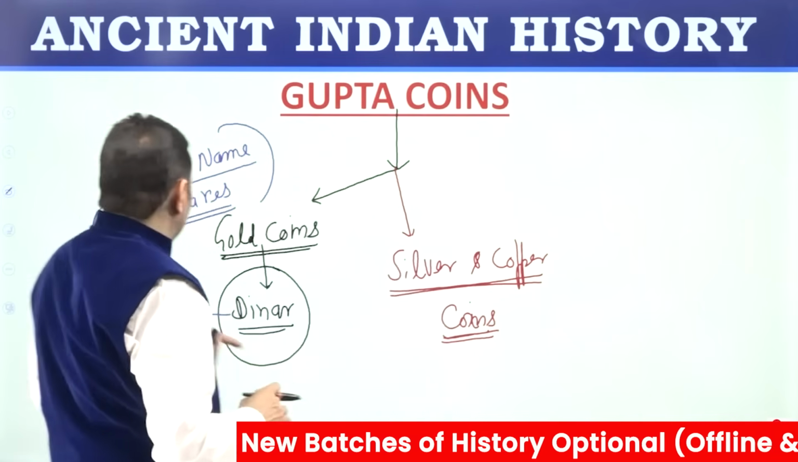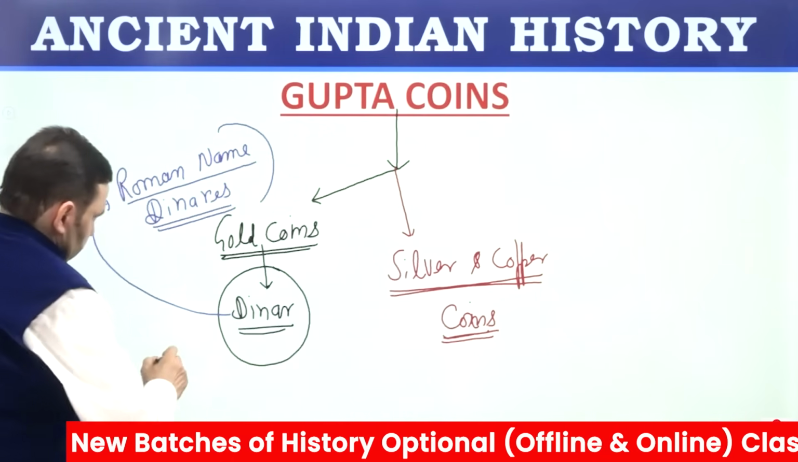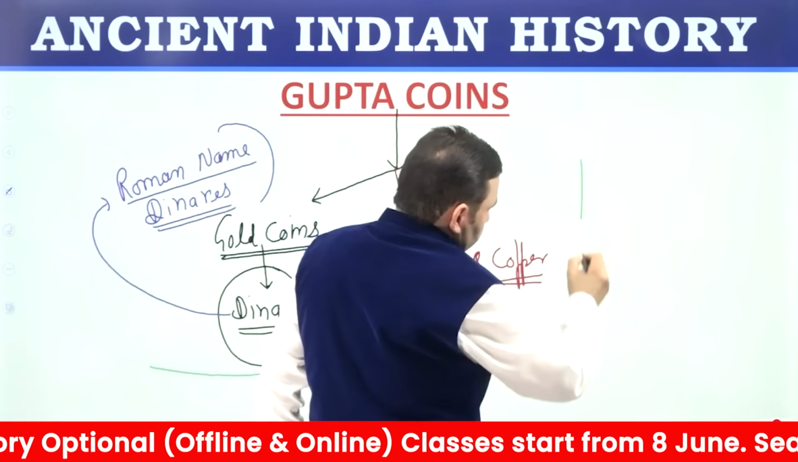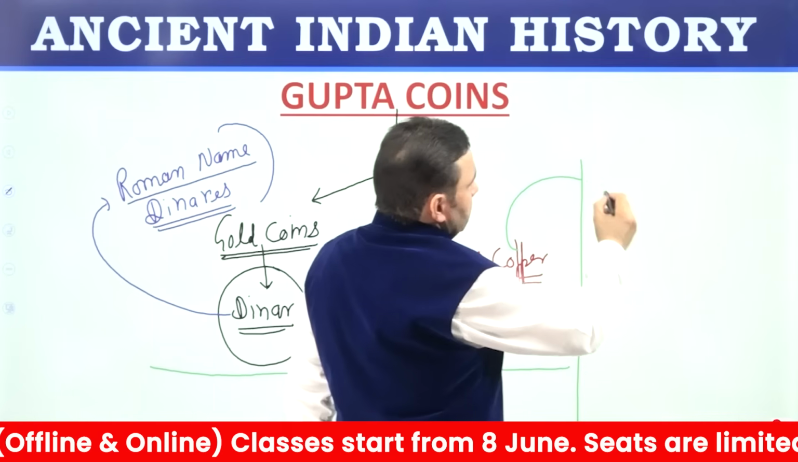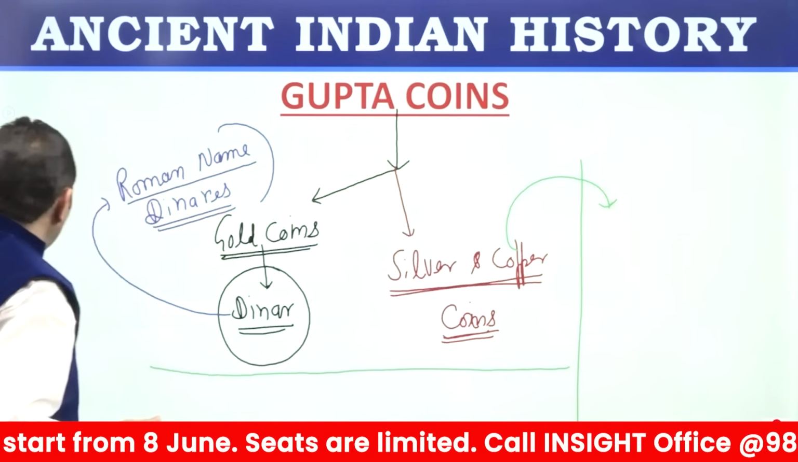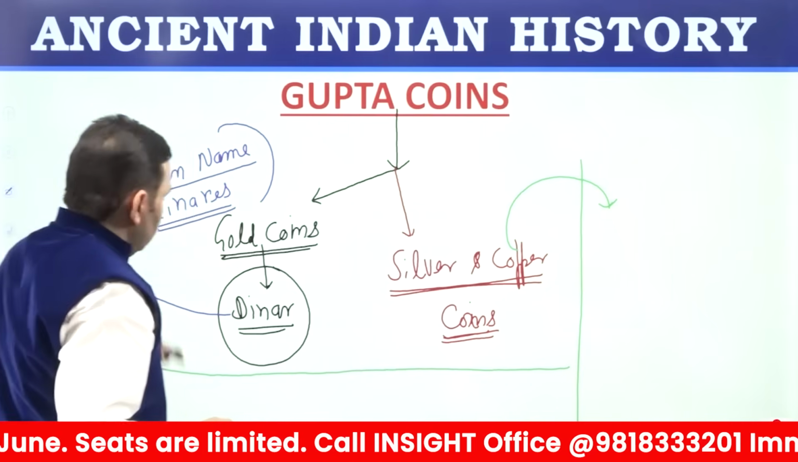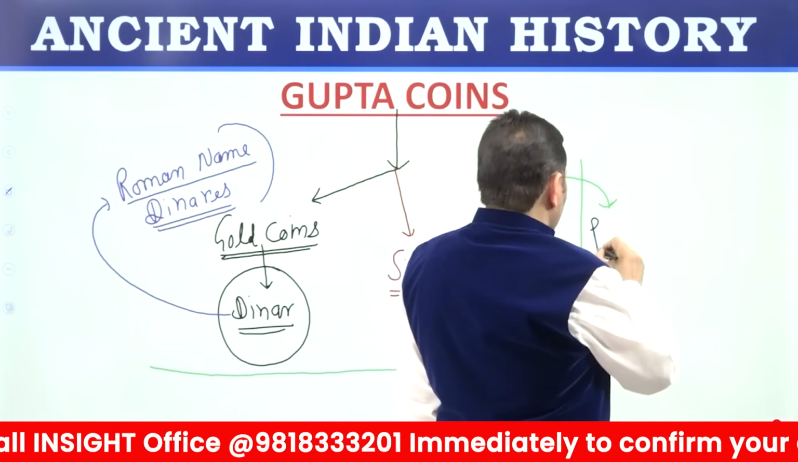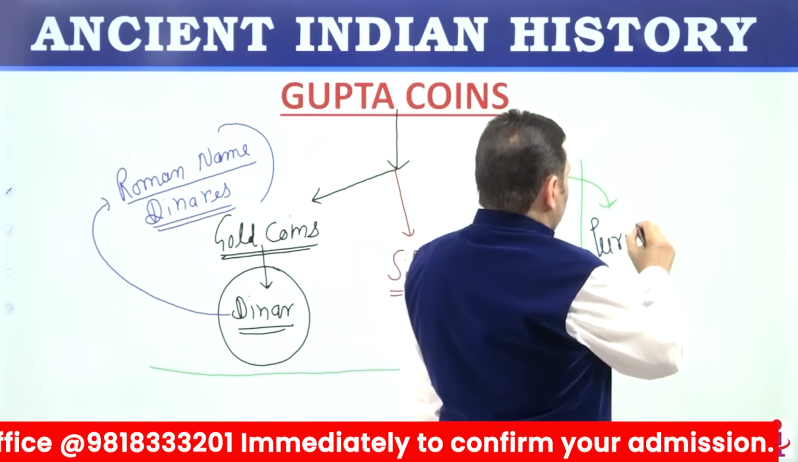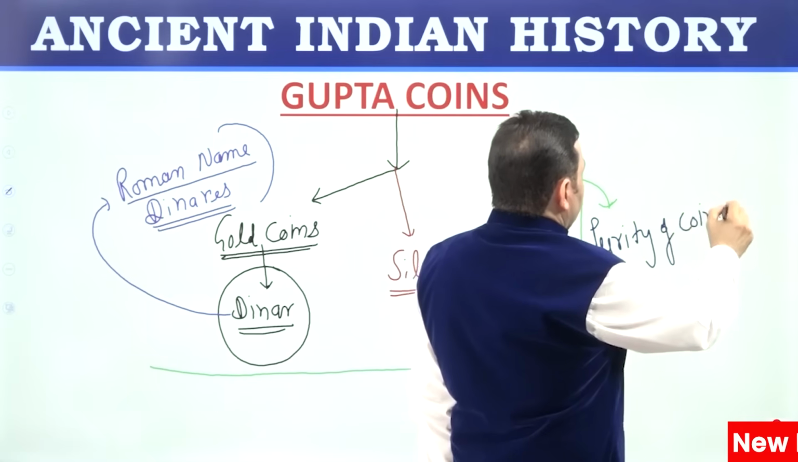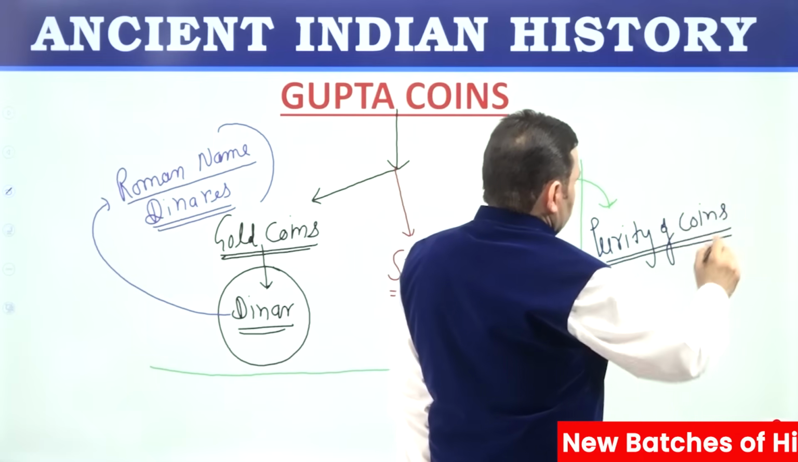The purity of coins, one very important point that you need to see and remember here. Purity of coins means if a coin is made of gold, it should have 100% gold. If a coin is made of silver, it should have 100% silver. If a coin is made of copper, it should have 100% copper. So purity of coins indicates a level of prosperity.